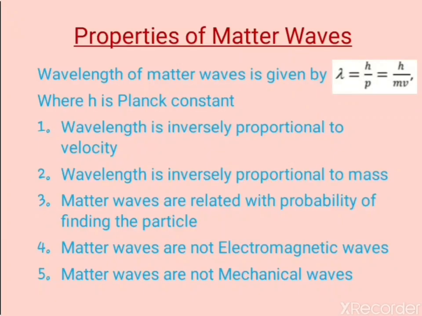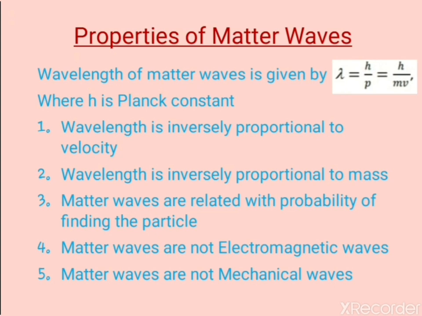The next point in quantum mechanics is properties of matter waves, which is another most important topic of this unit. According to the de Broglie hypothesis, for a particle of mass m moving with velocity v, the wavelength of the matter wave associated with it is given by this formula: lambda is equal to h upon p, which is exactly equal to h upon mv, because p is the momentum, the product of mass and velocity. Here one thing we should note is that h is Planck's constant.